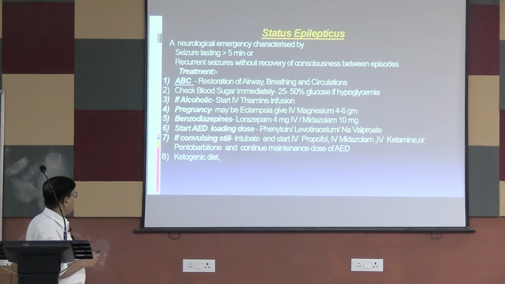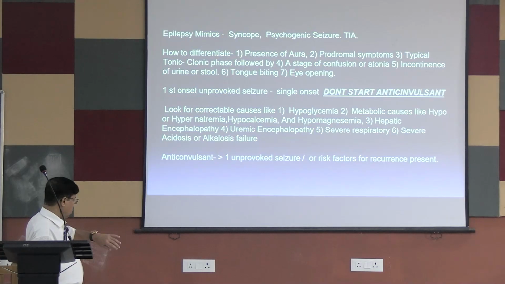Intubate the patient and start IV propofol or IV midazolam or IV ketamine. IV propofol, IV ketamine or IV phenobarbital are very commonly used in refractory convulsions. Continue the maintenance dose of anti-epileptic drugs. I will come to the maintenance dose in the next slide. Sometimes they also use a ketogenic diet, which also prevents the recurrence of these convulsions. The ketogenic diet, I have already discussed this.